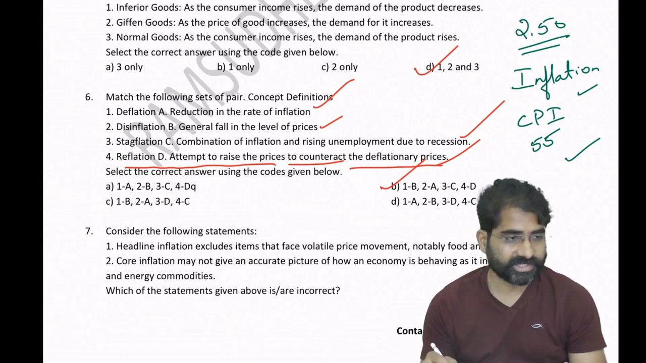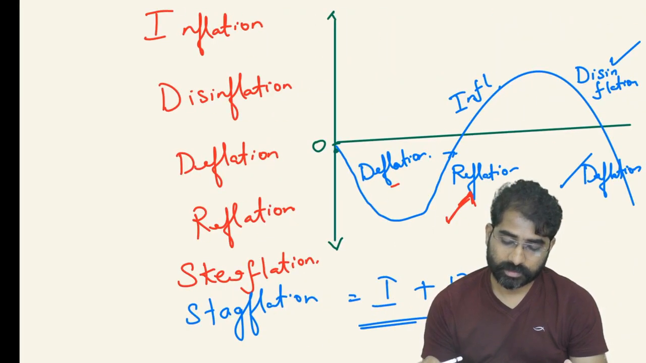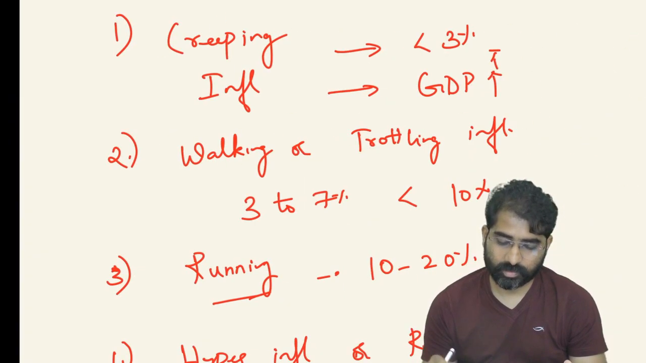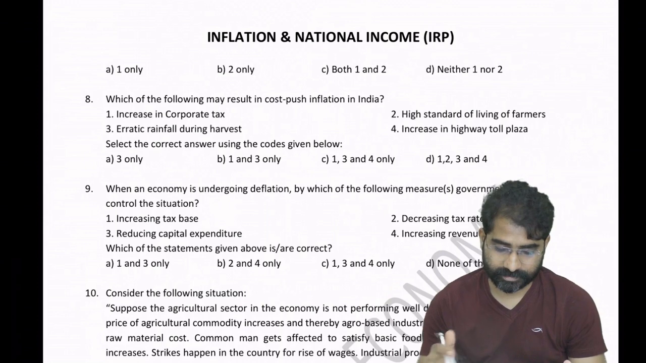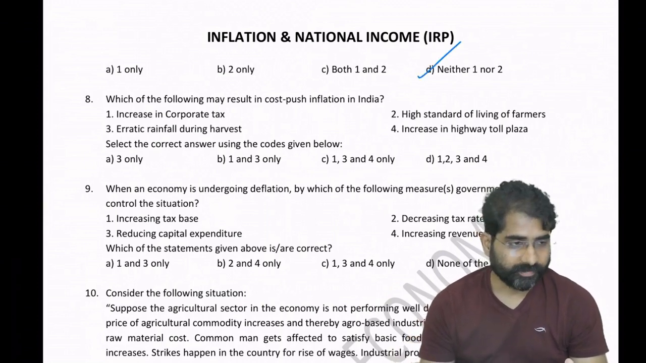Headline inflation excludes items, wrong. It may not give an accurate picture of how an economy is, as it includes. Okay, so it is reverse basically. So you should know what is core and what is headline. Therefore the answer should be neither 1 nor 2. Go to the 8th question.